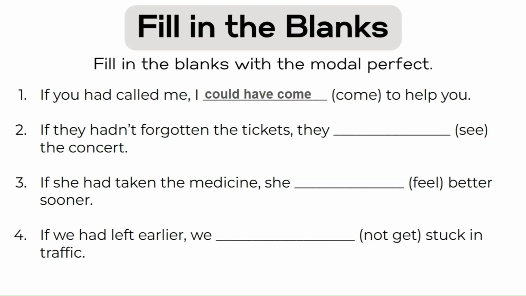Number 1, could have come. If you had called me, I could have come to help you. Number 2, could have seen. If they hadn't forgotten the tickets, they could have seen the concert. Number 3, could have felt. If she had taken the medicine, she could have felt better sooner. And number 4, couldn't have gotten. If we had left earlier, we couldn't have gotten stuck in traffic.